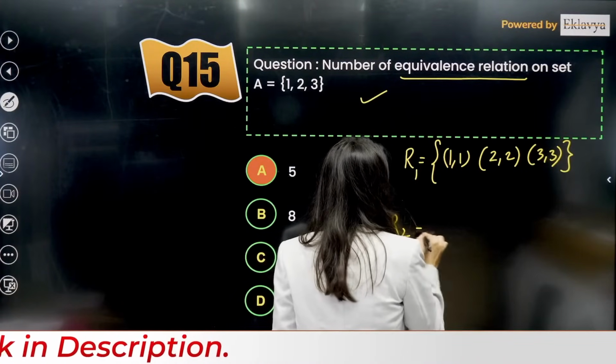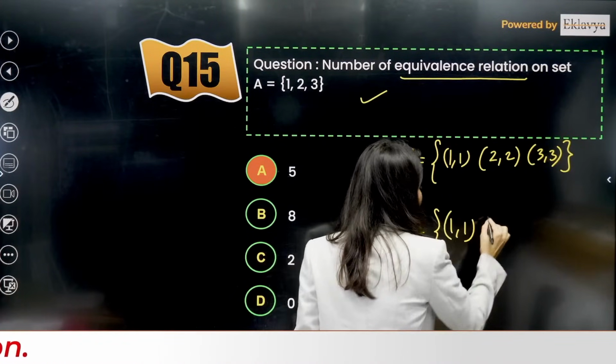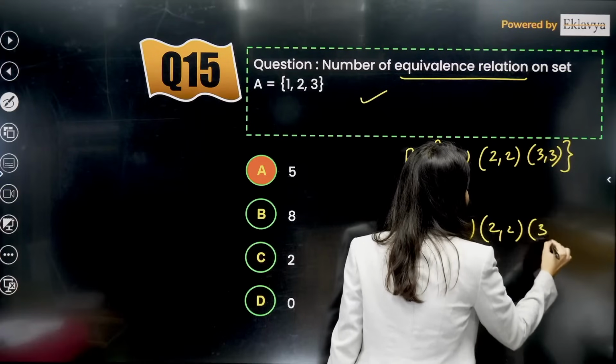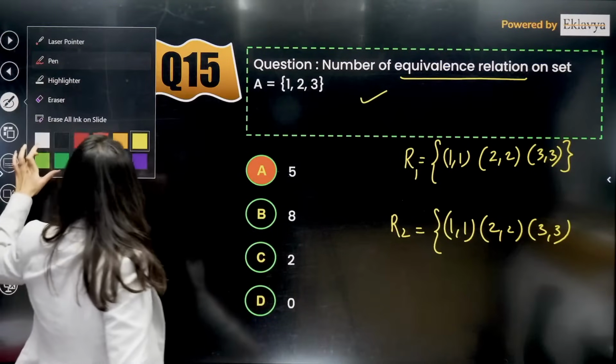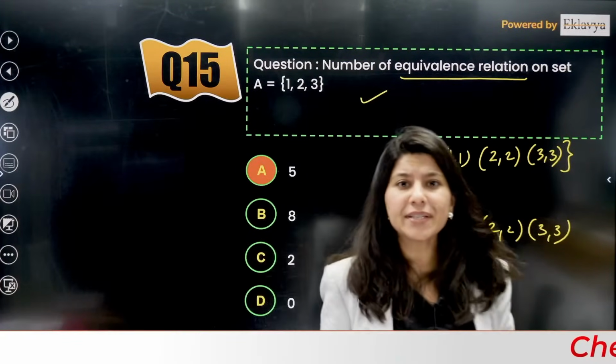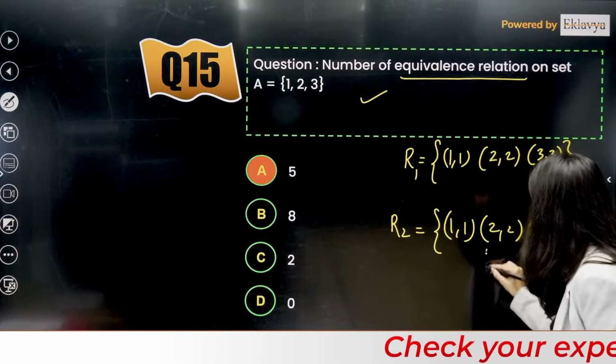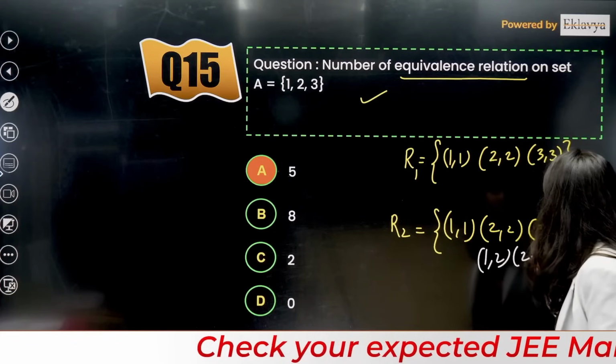Now R2, obviously another relation. It should have 1, 1, 2, 2, 3, 3. Now I'm thinking about another relation. So make it symmetric now. What I'm going to do is add one ordered pair, let's say 1, 2 and 2, 1.